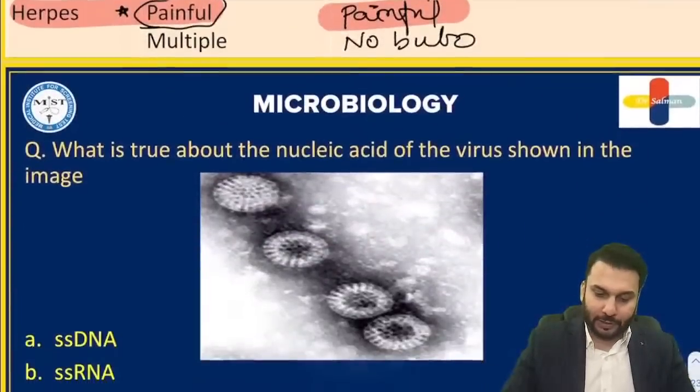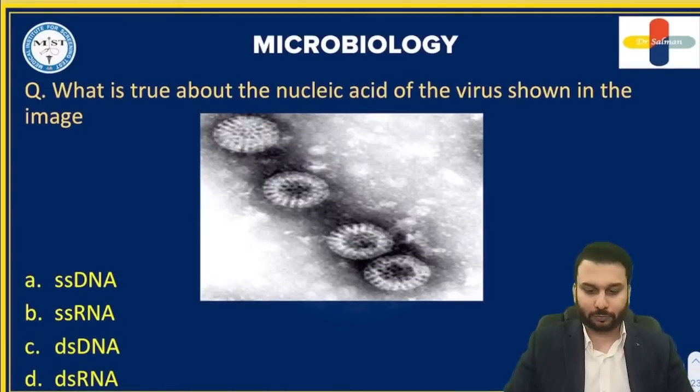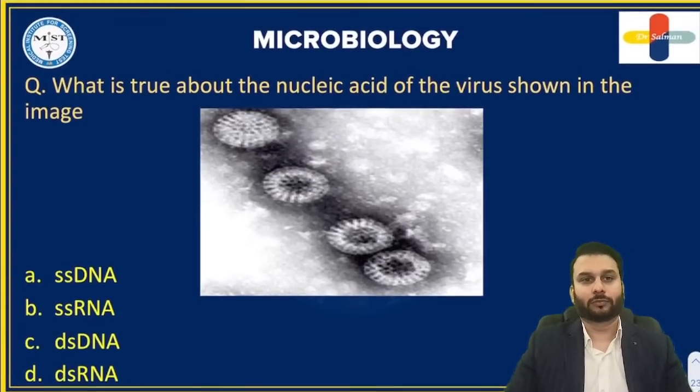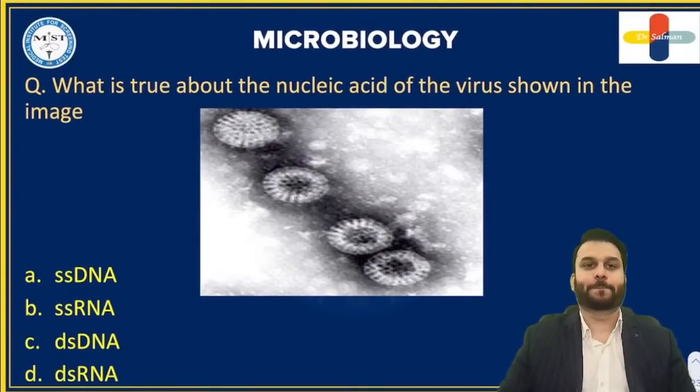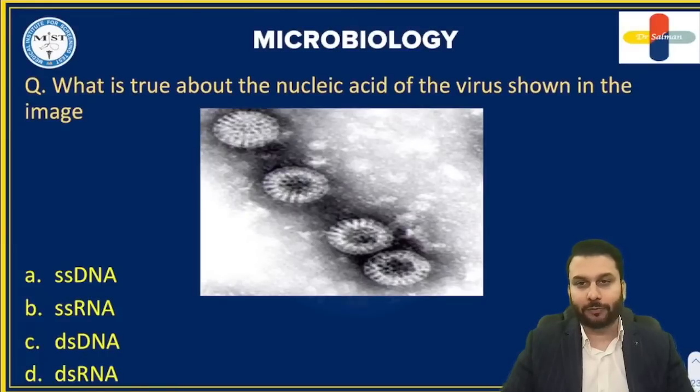Alrighty. Next, let us move to this question. What is true about the nucleic acid of the virus shown in the image?